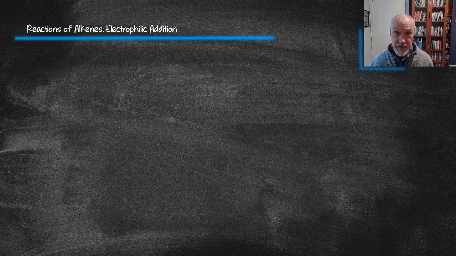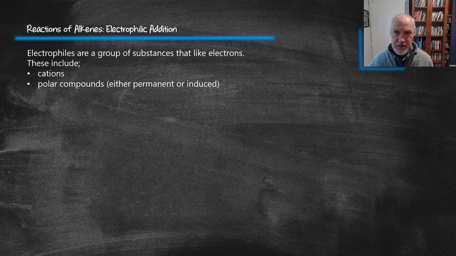Reactions of alkenes. They tend to undergo what's called electrophilic addition. First of all, what's meant by an electrophile? An electrophile are a group of substances that like electrons. These would include things that have positive charges like cations or polar compounds that have slightly positive regions within them. The 3 electrophiles we're going to cover include electrophilic addition of a halogen, a halide, and water.